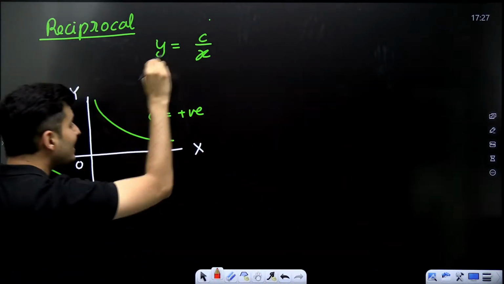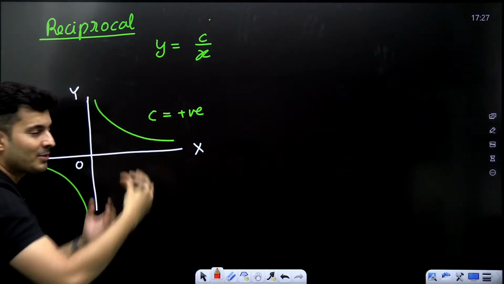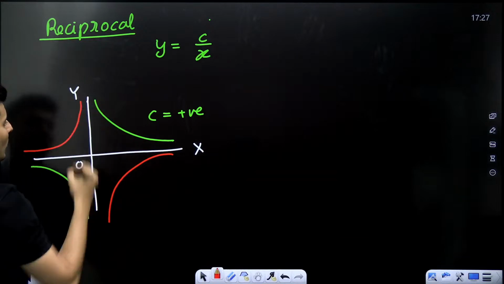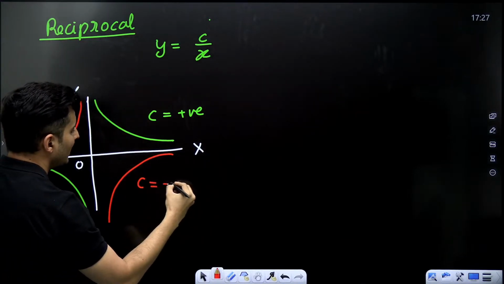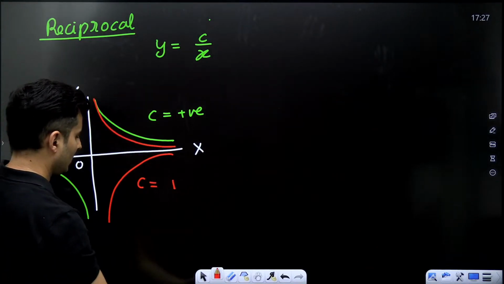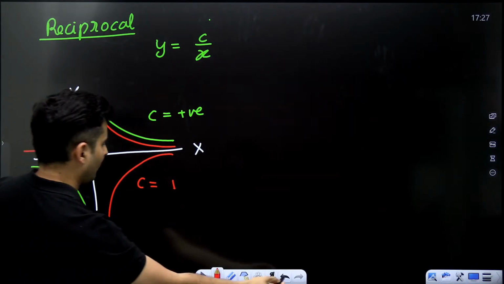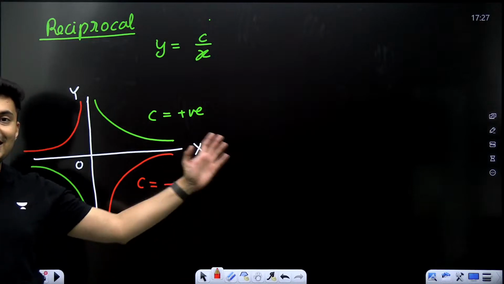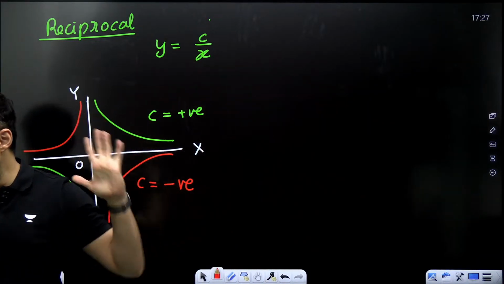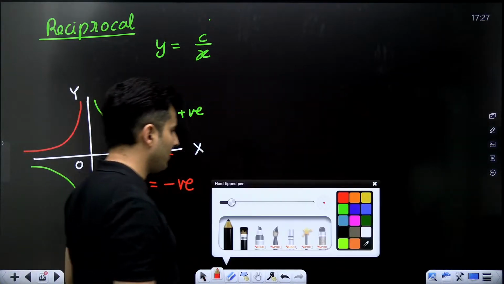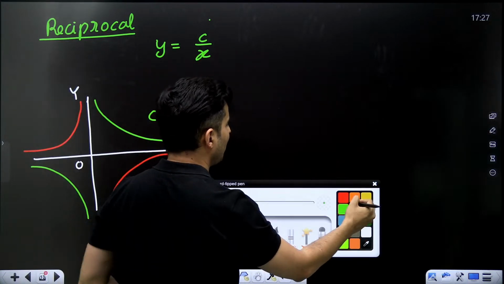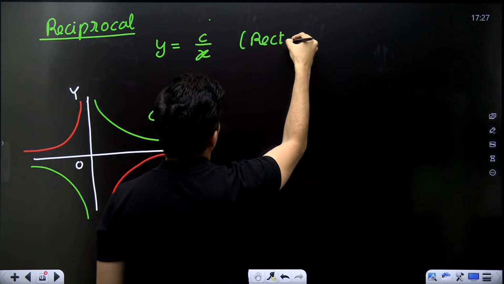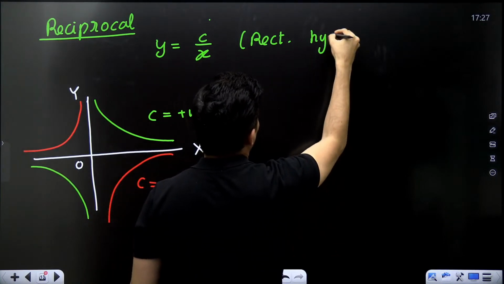But if C is negative, then the only difference, my dear students, will be over here. It will be in this and this quadrant. This is for C is basically negative. Is that clear? And this shape, you know this shape, what is this shape called? This shape is basically your rectangular hyperbola.